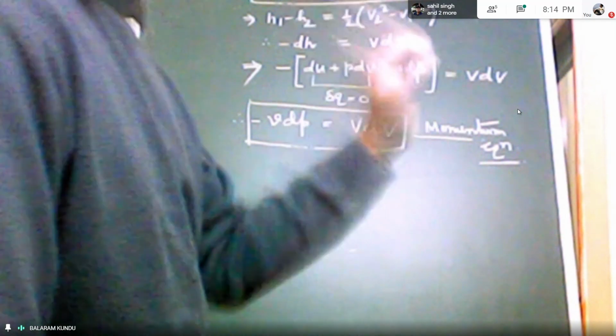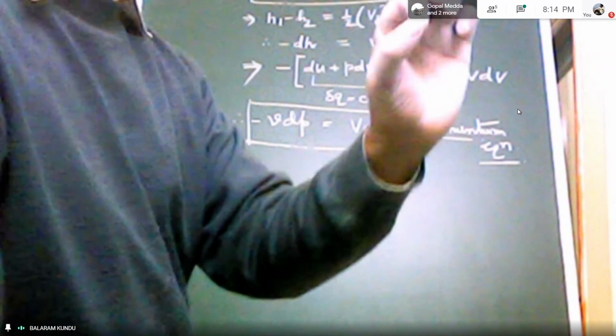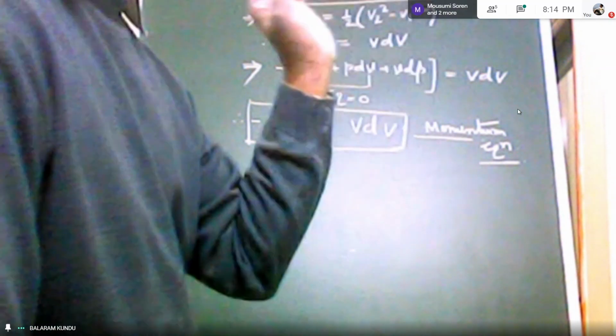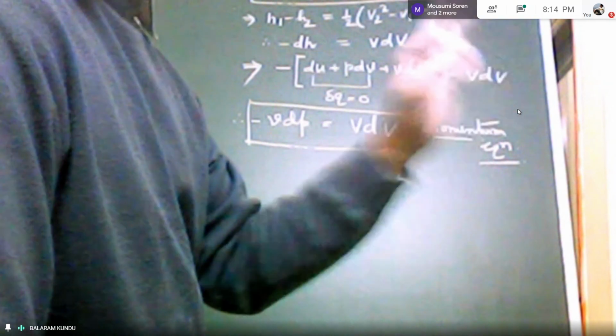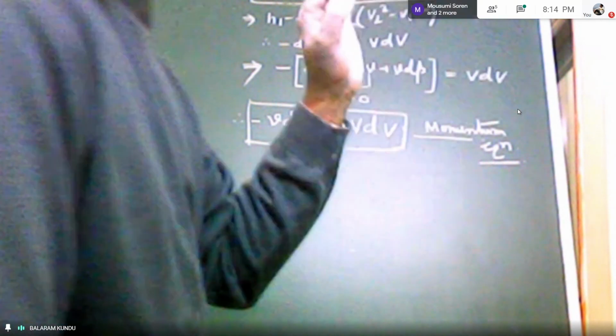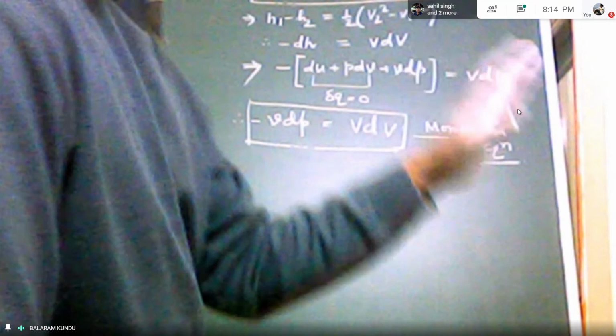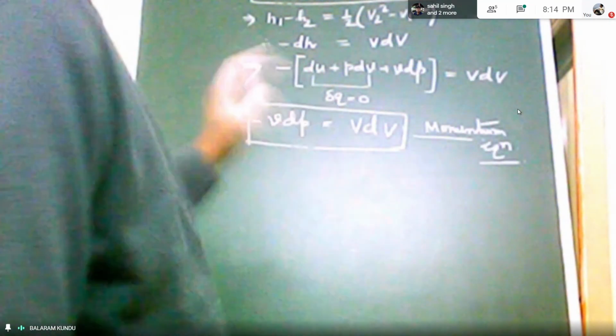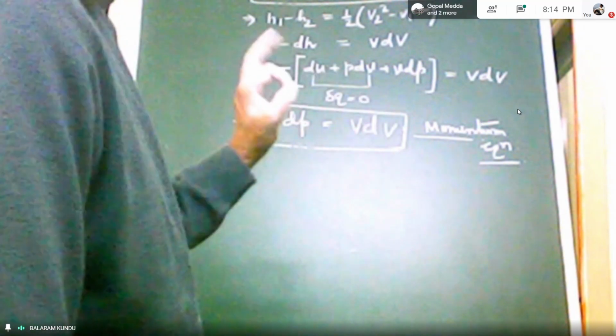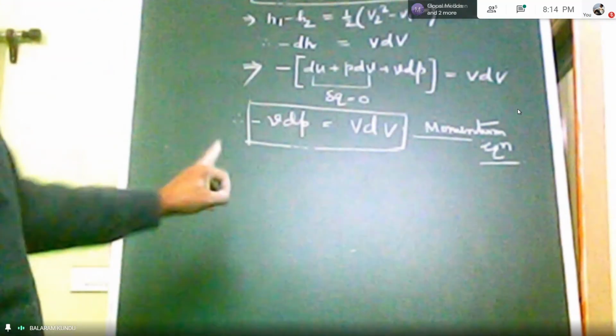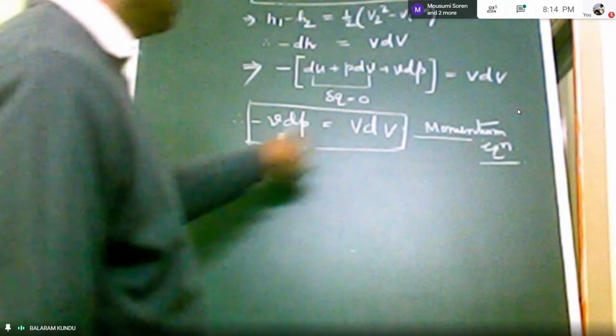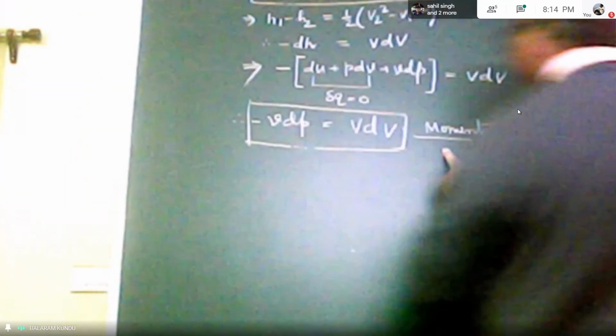Okay, and then integration is possible as PV to the power gamma equal to constant is known, and gamma equal to 1.4 or whatever, or if it is steam 1.3 like this. So that means the relationship between P and V will be known, then only possible we to integrate this equation to determine velocity. And this equation is called momentum equation for nozzle flow.